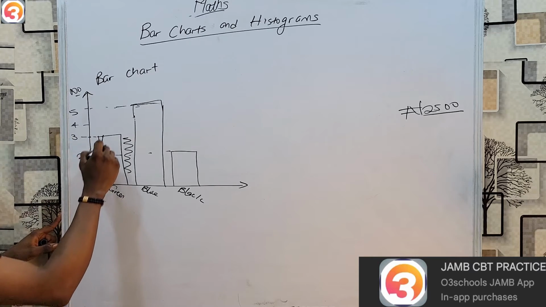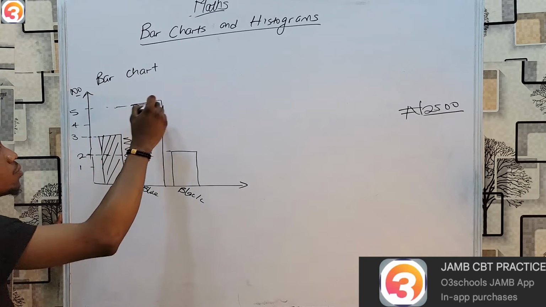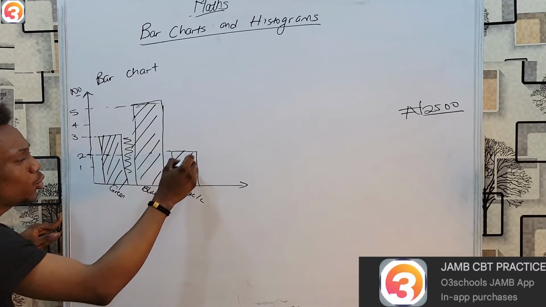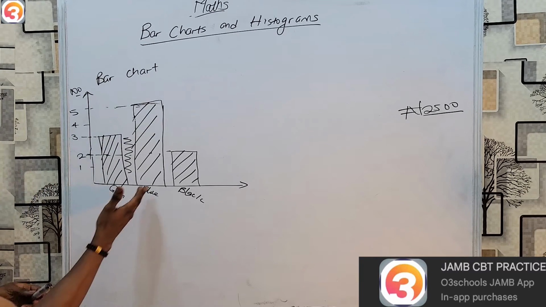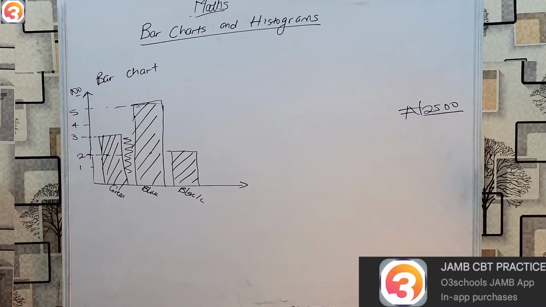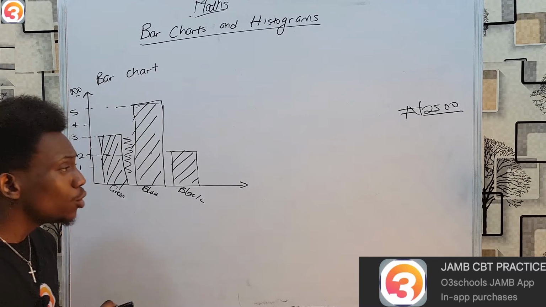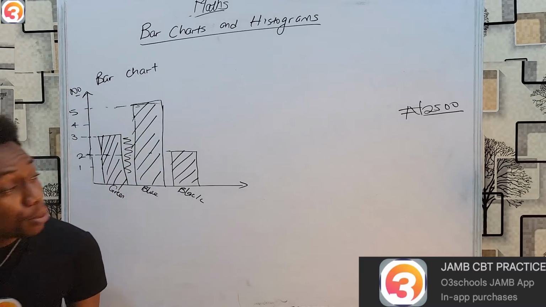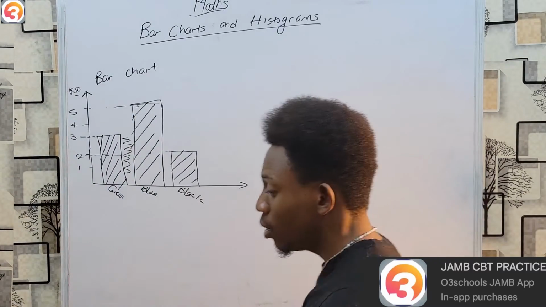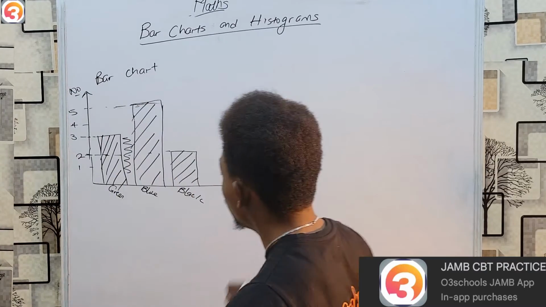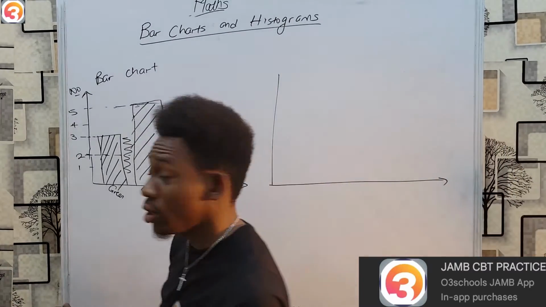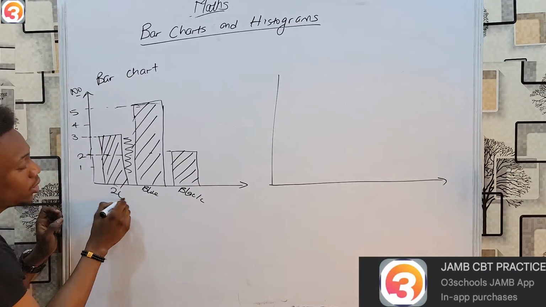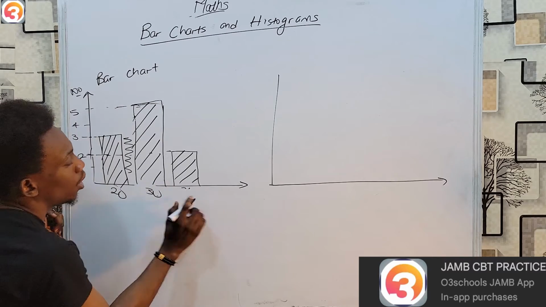Separate bars. Each of them is individual. And it's used to present, most times, qualitative data. That means I'm presenting green, blue, black, yellow, or man, woman, child, or something along the lines of qualitative data, not exactly numerical. When I want to represent numerical data and numbers, it is commonly done with histograms. That doesn't mean I can't use this too. For example, I could say these are those that are 20 years old, 30 years old, and 40 years old.